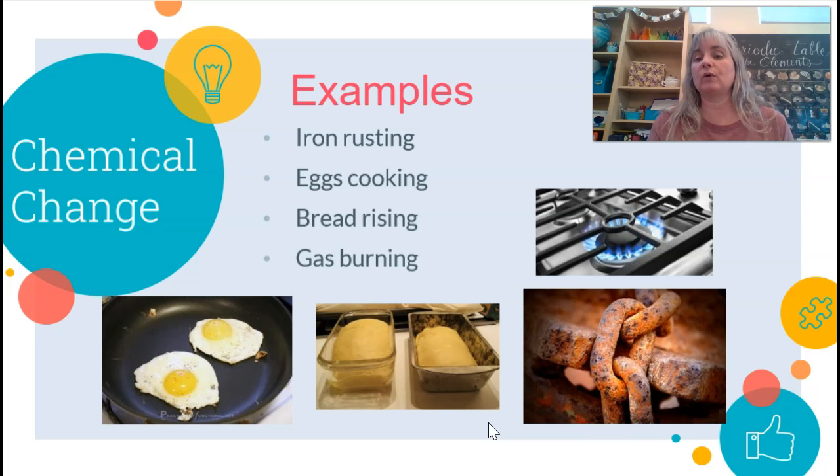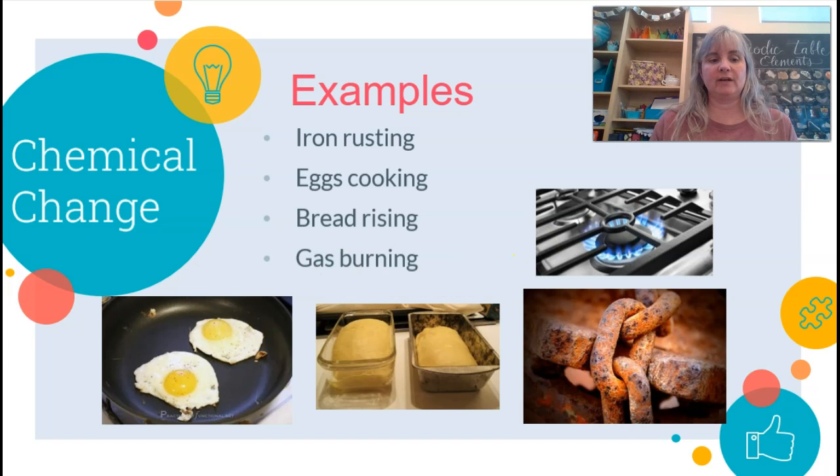Here are some real world examples of chemical changes. We've got iron rusting. It changes its chemical composition. Eggs that are being cooked, not just beaten. Bread rising, we've got a chemical change happening there. And we've got anything burning, like gasoline in your car, or gas in your house. This gas is being burned and we've got a chemical change happening.